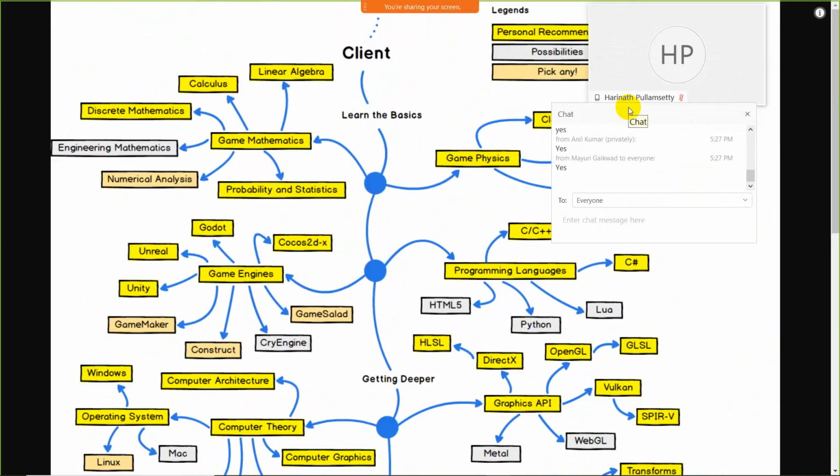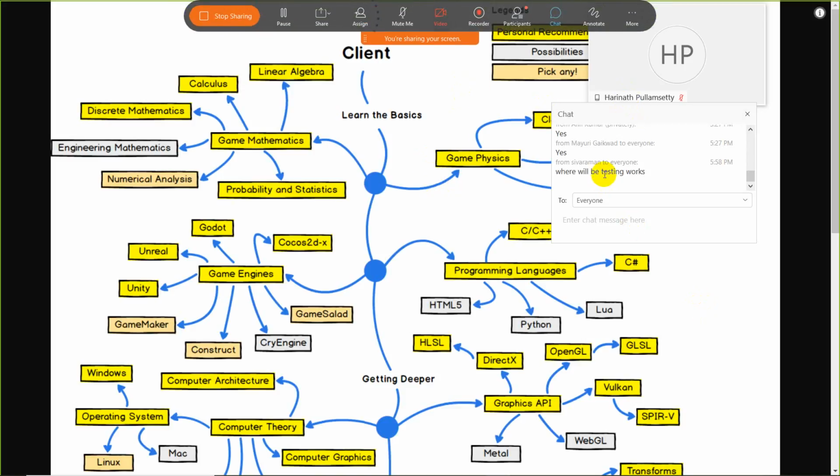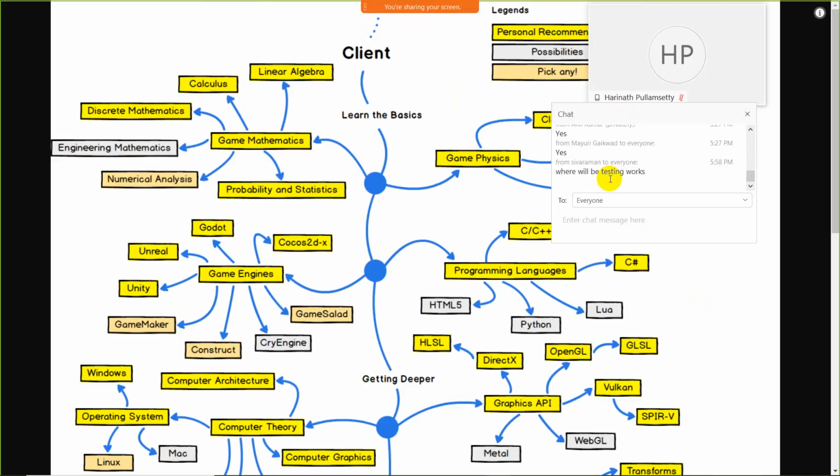Guys, if you have a question, you can drop a text. Yes, sure, testing will be used after deployment of the product. Once you have the complete product, then testing will be used. But before that you have to build a product. Once you build the product, then you can move toward the testing part. We will cover the testing part after the server-side development. Got it, Shivaraman?